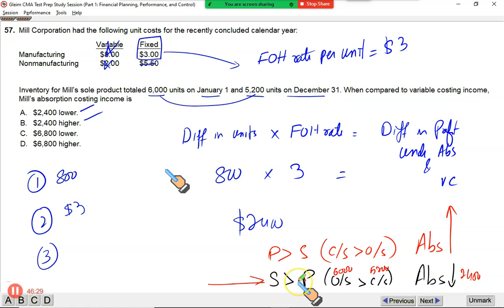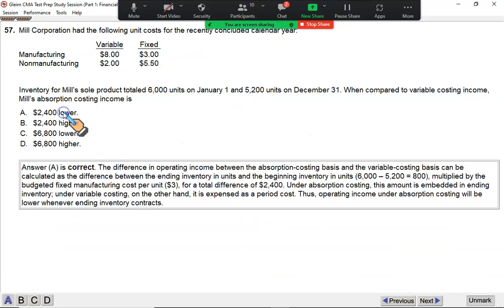Your sales are more than production, and that's the reason your opening stock is higher and closing stock is less, because you sold more out of your opening stock. So in this case, your absorption costing profit would be 2,400 lower. That makes A the correct option.